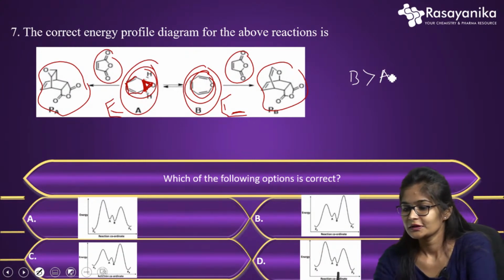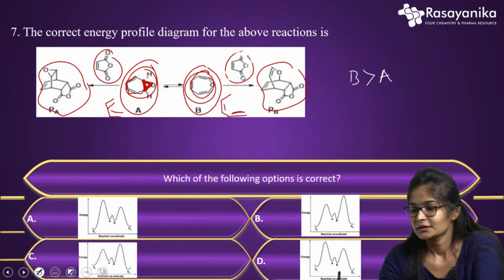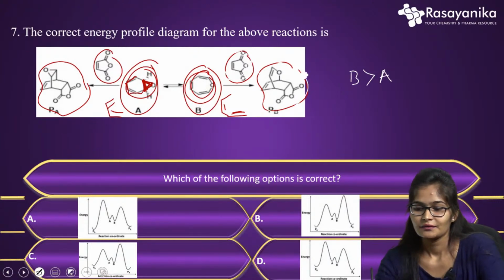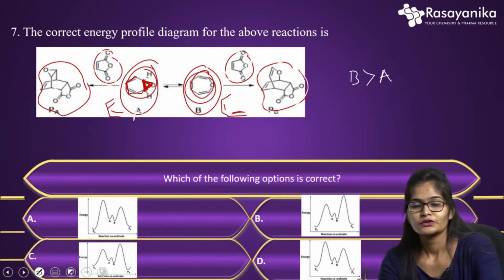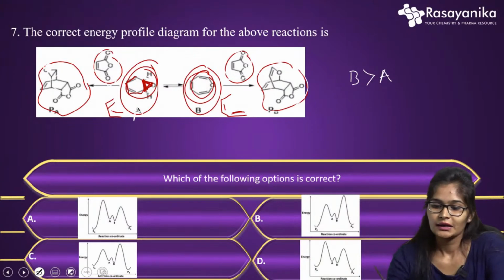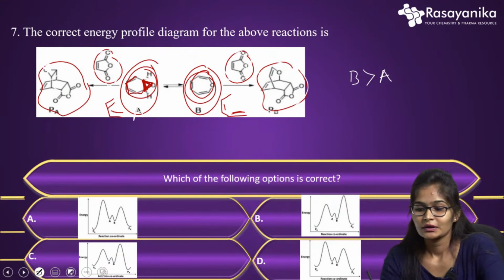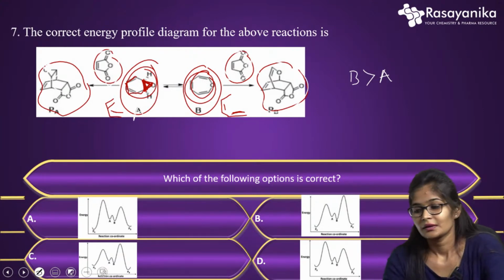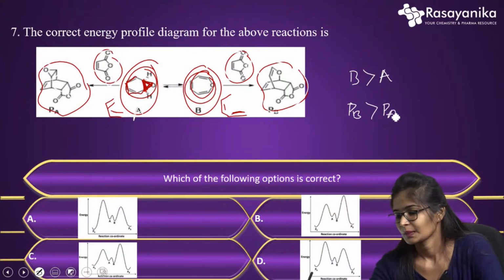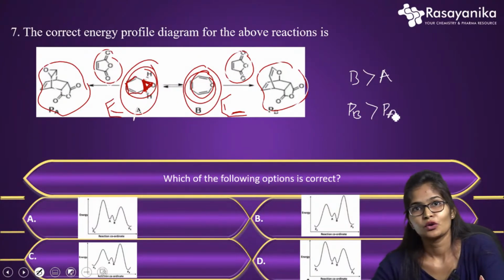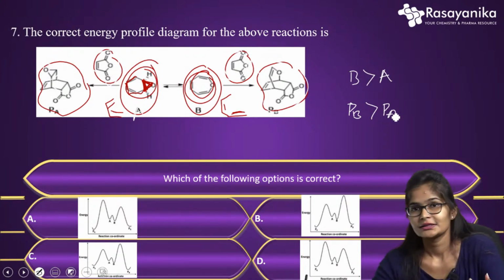So B further reacts with this reactant and gives this. In the same way, structure A reacts and gives this. Here also, on the bridgehead we can see the 3-membered ring. As we can see the 3-membered ring on the bridgehead, in the same way PB is more stable than PA. If it is more stable, it means the energy must be low, right? If it has lesser energy, then it is more stable.